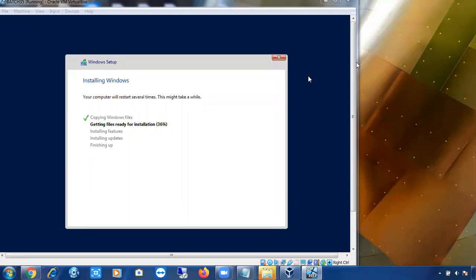In organizations it will all be server operating systems, so that's why we have created this Windows Server. You cannot install SQL Server 2019 on Windows Server 2012 R2. For that you have to upgrade or patch your Windows Server 2012 R2. But you can install SQL Server 2017 on Windows Server 2012 R2.